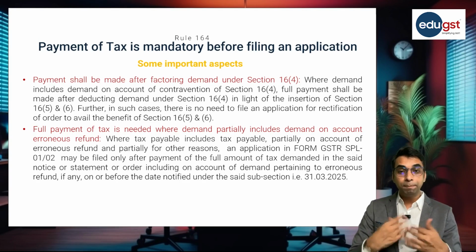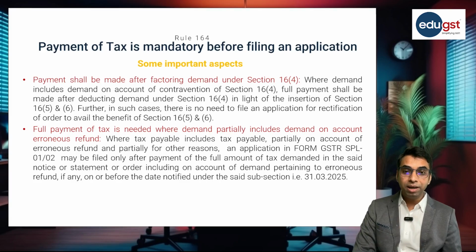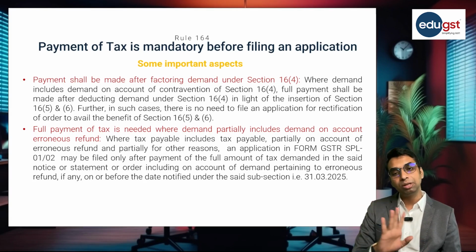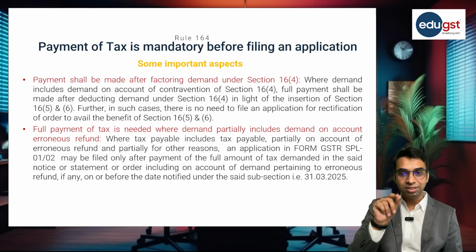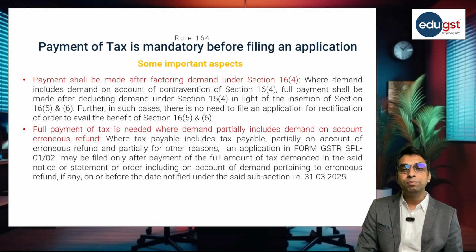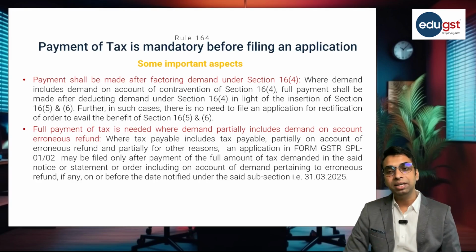So while making the payment, the taxpayer is required to reduce that 40,000 rupees from the 1 lakh rupees, and only 60,000 rupees is payable. So factoring of demand under section 16(4) is necessary when the taxpayer is making payment either through DRC 03 or by way of offsetting the liability against the liability debited in the electronic liability ledger.